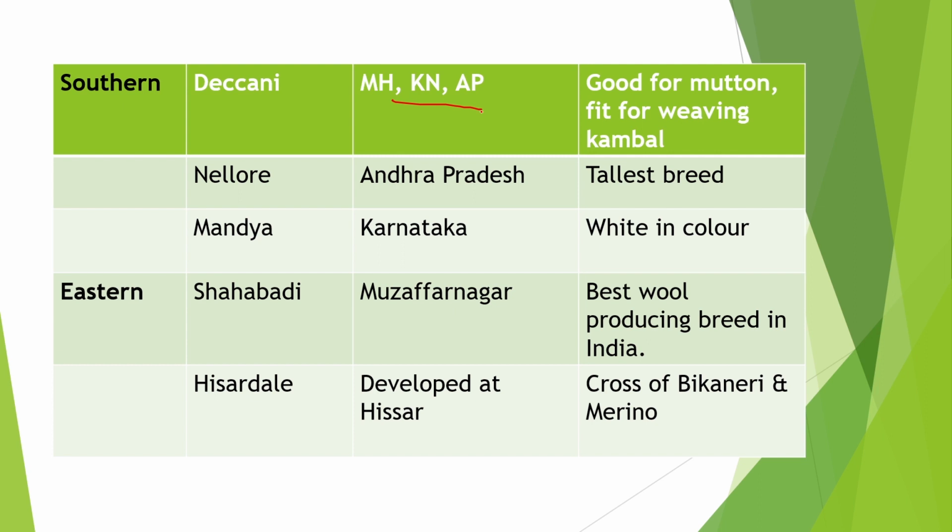Now next is Nellore. The three varieties are distinguished primarily on the basis of their color. First is Pala. They are completely white or white with light brown spots on head, neck and back. Second type is Jodipi. They are white with black spots. And the third is Dora. It is completely brown in color. This Nellore is originated from Andhra Pradesh region and it is the tallest breed.